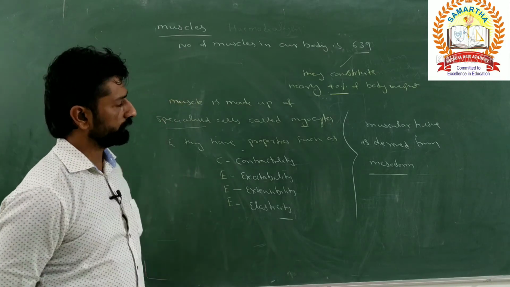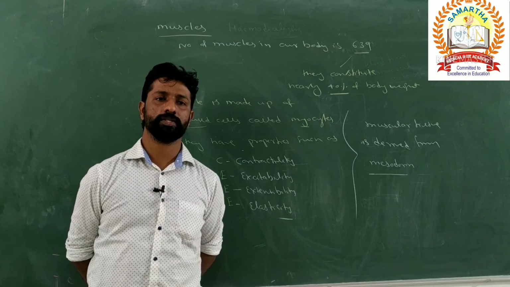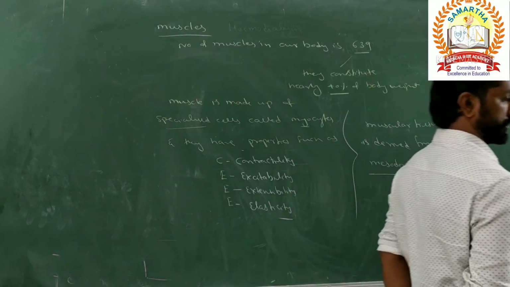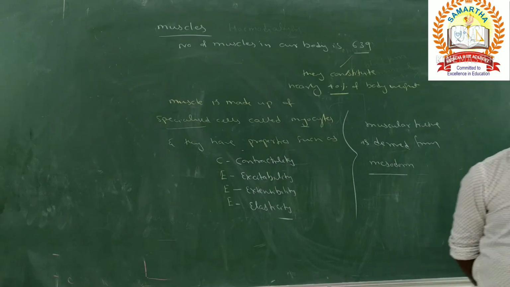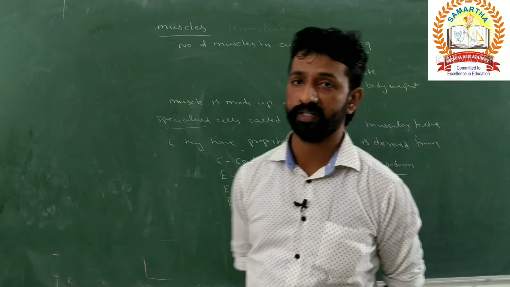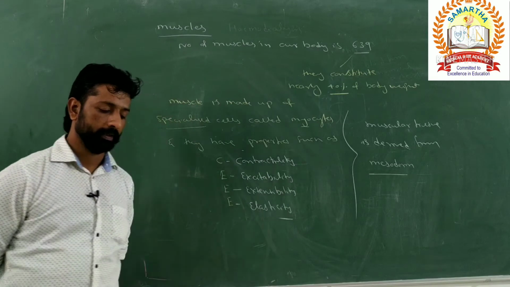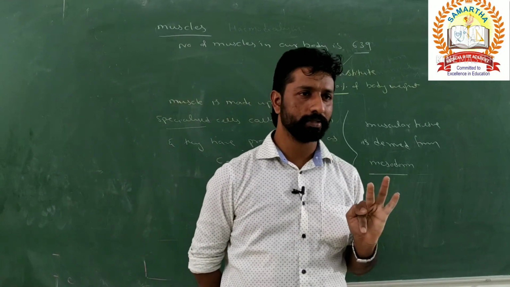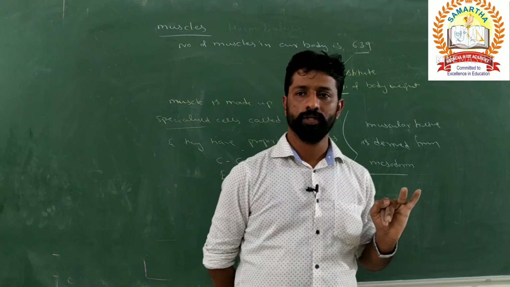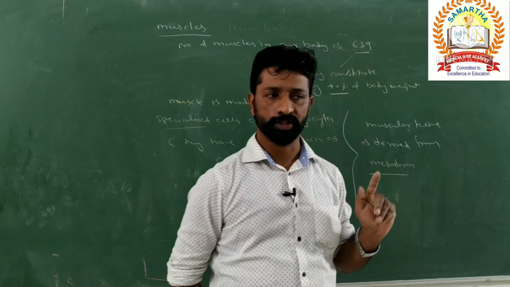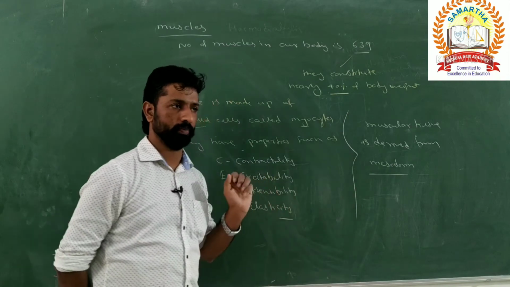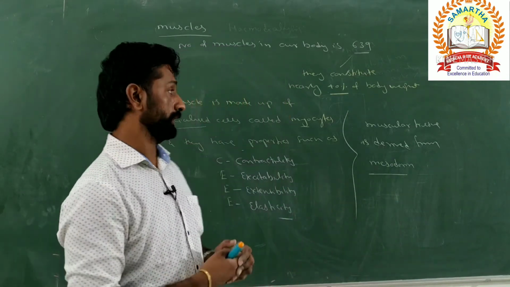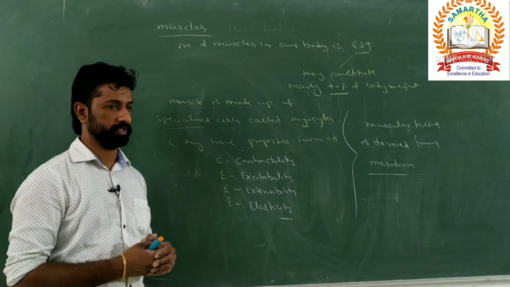So what are the types of muscles? Based on the location, the function they carry out, and their structure, there are three basic types of muscles. What are those three basic types? Skeletal muscles, or striped muscles, or striated muscles. Next, smooth muscle or unstriped muscles, and then cardiac muscles. So what are the properties of these three types of muscles? Let us list their properties or characteristic features now.